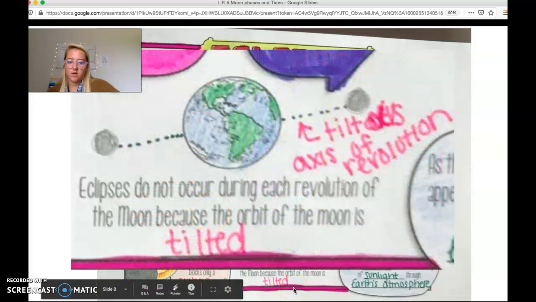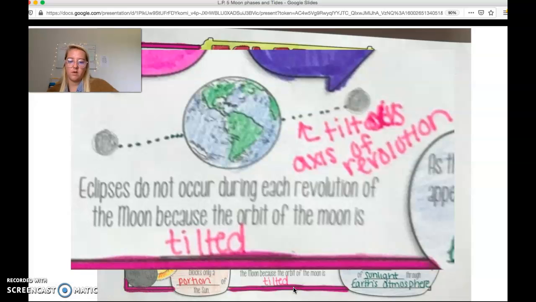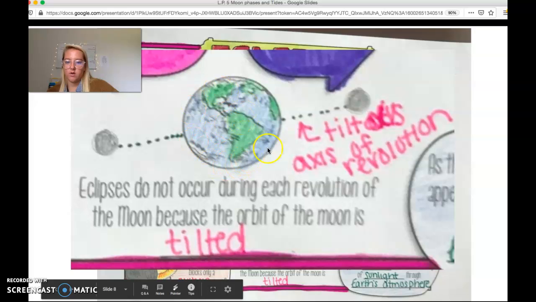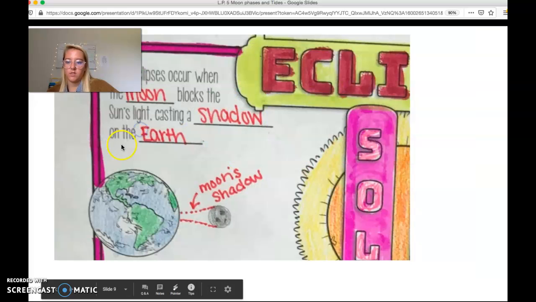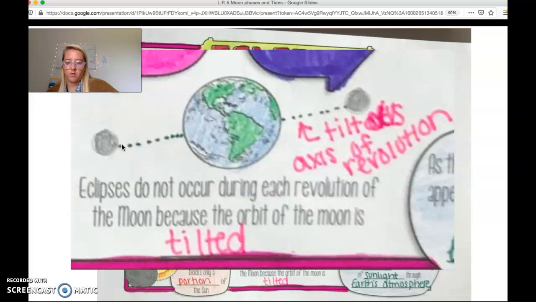Eclipses do not occur during each revolution of the moon because the orbit of the moon is tilted. So if you look here at our Earth and our moon, remember there's only one, but we just want to show you the orbital line. It is tilted. Remember please that revolution is one body moving around another body.